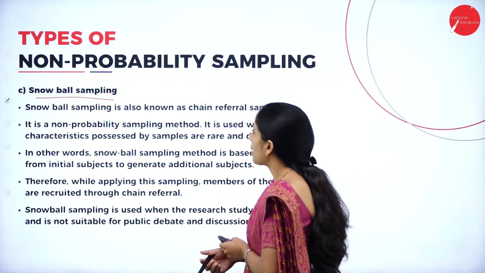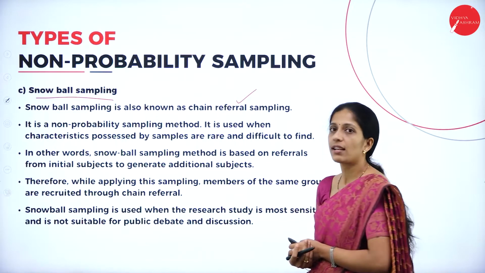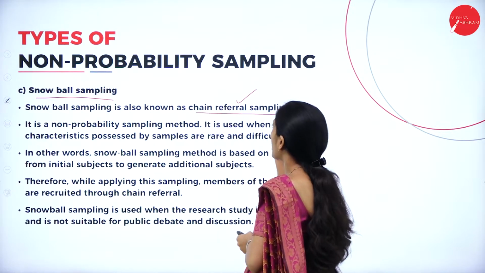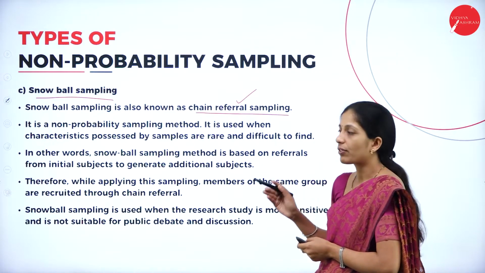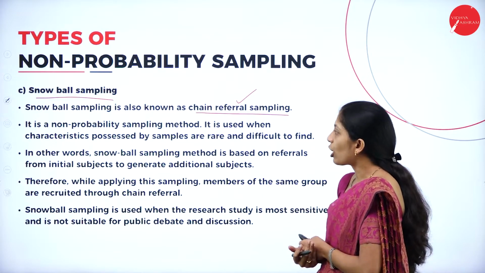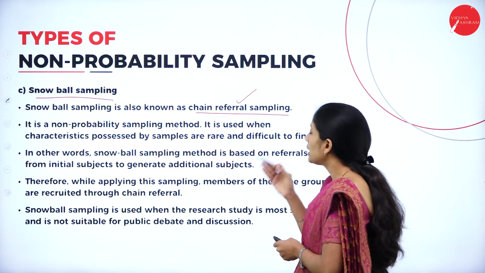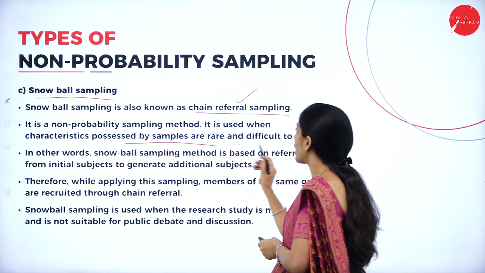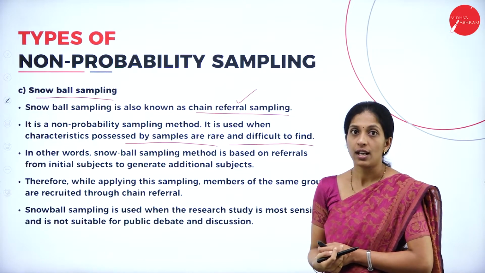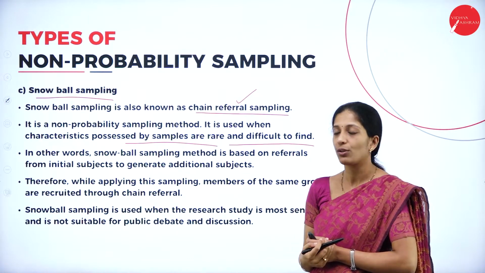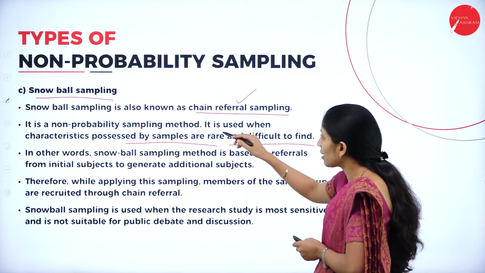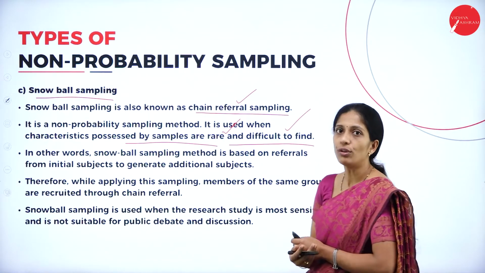Next one is snowball sampling. Snowball sampling is also known as chain referral sampling. So, snowball sampling is also known as what? Chain referral sampling. It is a non-probability sampling method. It is used when the characteristics possessed by the samples are rare and difficult to find. So, this snowball sampling will be used when the characteristics of the sample are very rare and difficult to find.